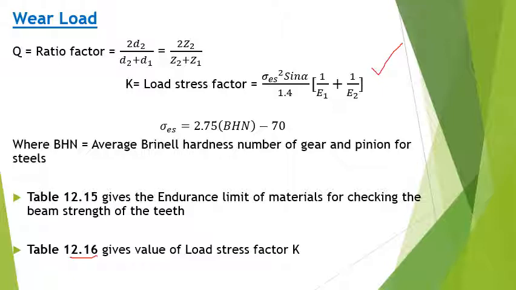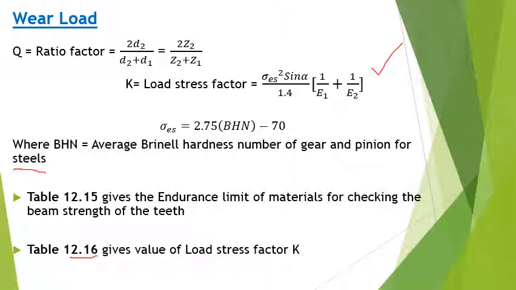Whenever the pair of materials used are steel and a 20-degree full depth profile is used, we can easily find the value of the endurance stress by using the equation sigma es is equal to 2.75 into BHN minus 70, where BHN refers to the average Brinell hardness number of the gear and pinion, especially when steel is used as the material.